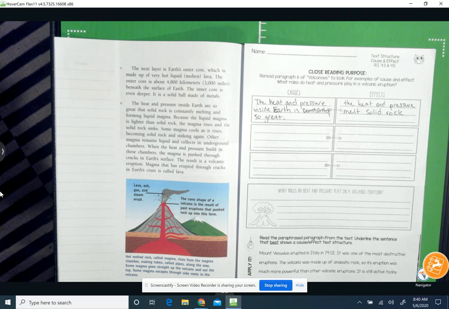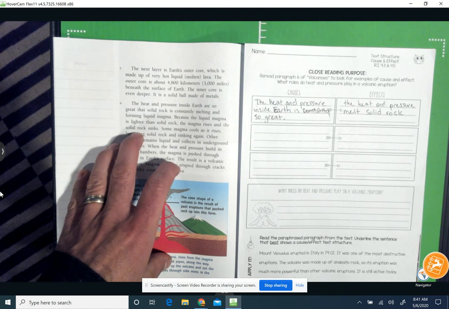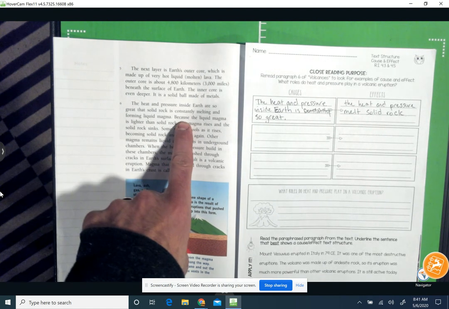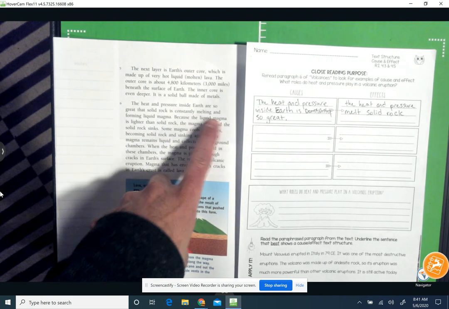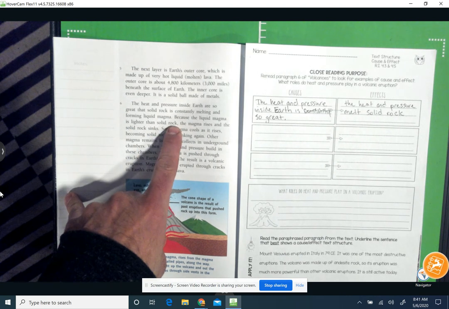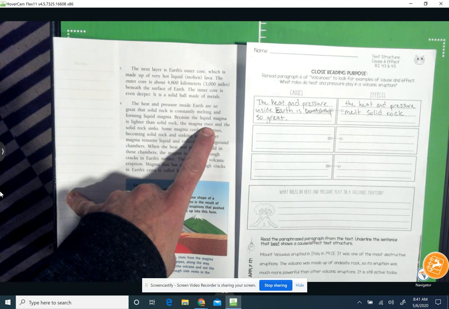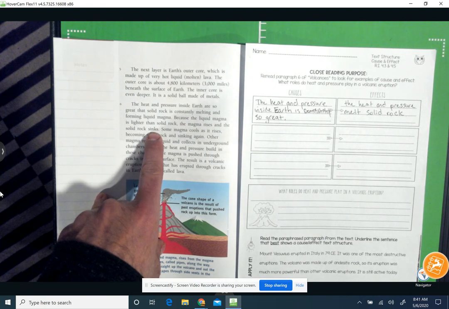So now we're going to look for a second cause and effect sentence. Okay, and part of this is looking for clue words. As I take a sip of my Joe. I am starting right here because the liquid magma is lighter than solid rock, the magma rises and the solid rock sinks.